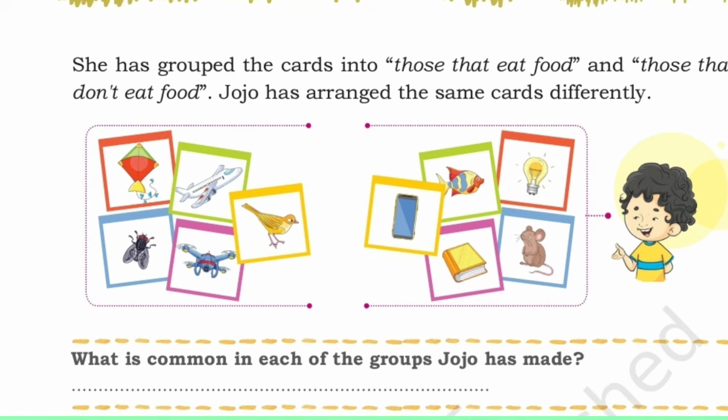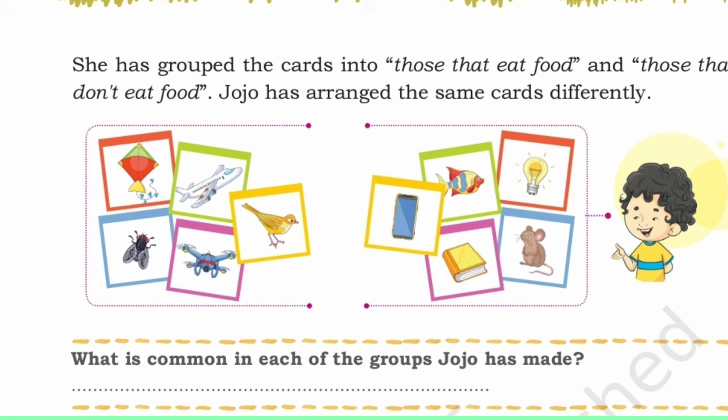Jojo has arranged the same cards differently. Let's see. In the first set, kite, aeroplane, fly, helicopter and a sparrow. In the second set you have mobile phone, fish, a bulb, book and a rat. So what is the common thing in each group that Jojo has made?